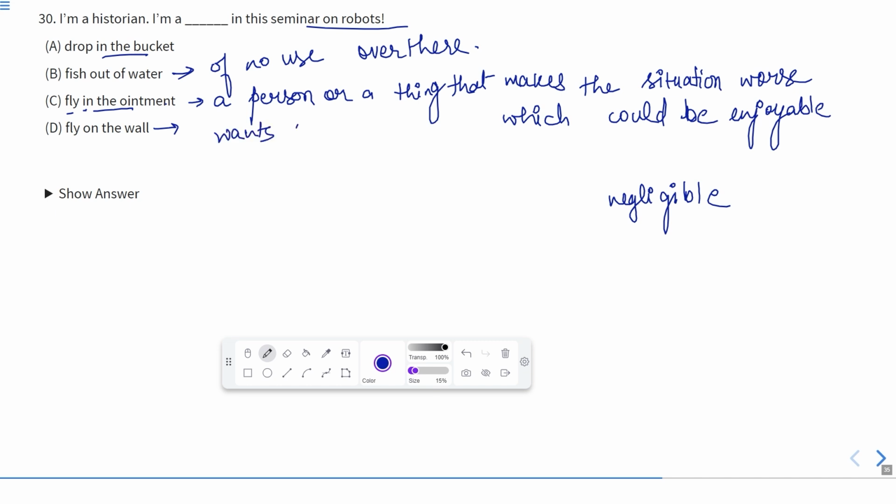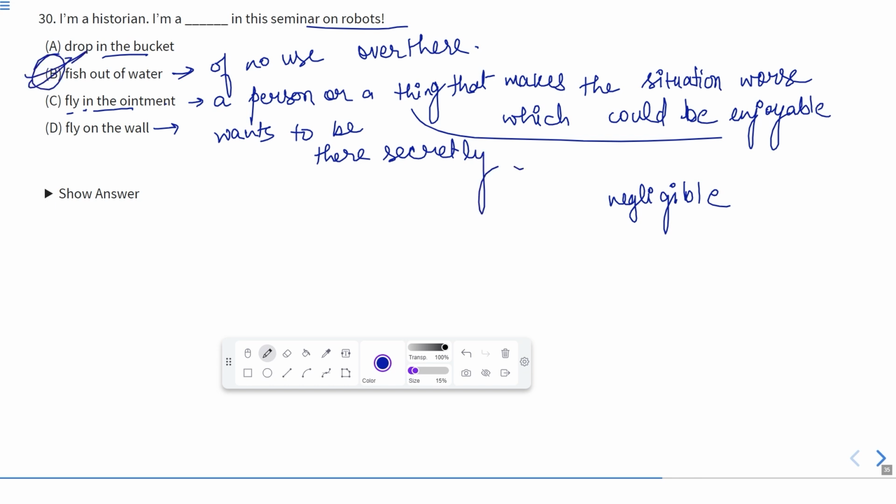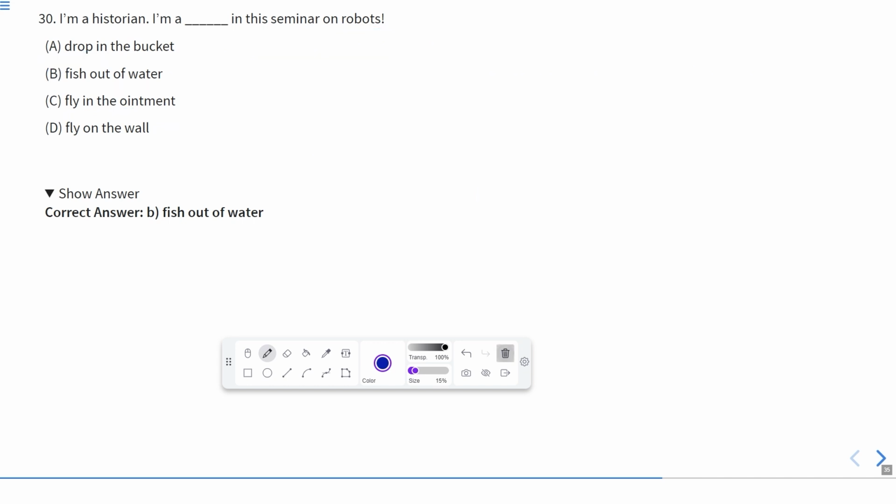He wants to listen to everything, he wants to know everything, but he does not want anyone to notice him. Okay, so according to this sentence, here the correct answer is B, that is fish out of water. So the answer of this question is B. Okay, I hope you understood all these questions very well.